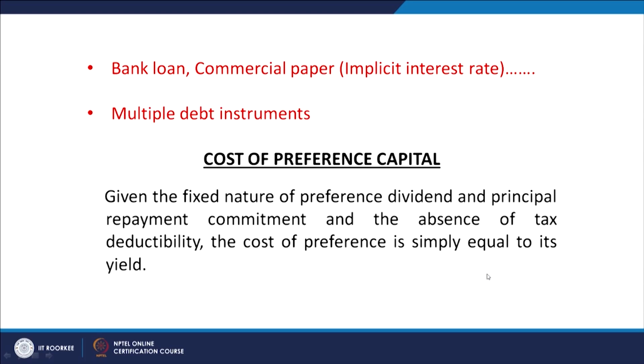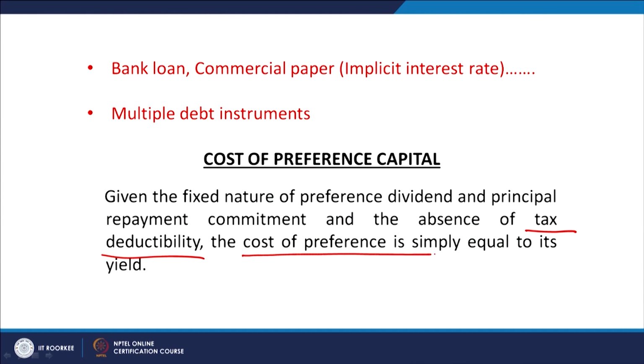Now we talk about the next part, which is preference capital. How do we calculate the cost of preference capital? Here it is written that given the fixed nature of preference dividend and the principal repayment commitment, and the absence of tax deductibility, the cost of preference is simply equal to its yield, because, as I told you, the tax deductibility feature is not there with preference capital.